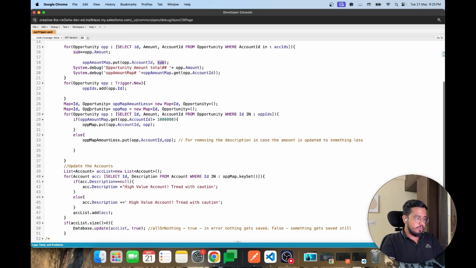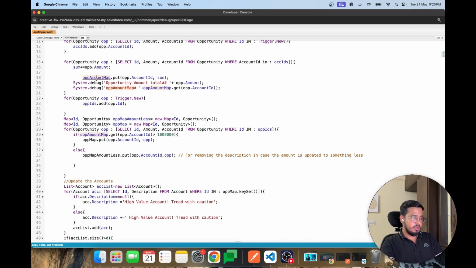Next, again, we are doing a query from opportunity where ID is in the opportunity IDs. Firstly, we are getting this opportunity amount map. If the sum is greater than 1 million, then we are putting it into another map, which is this OPP map, that is ID comma opportunity. This ID is nothing but the account ID and opportunity is the record itself. So we are just putting the opportunity dot account ID comma OPP if it is greater than 1 million.